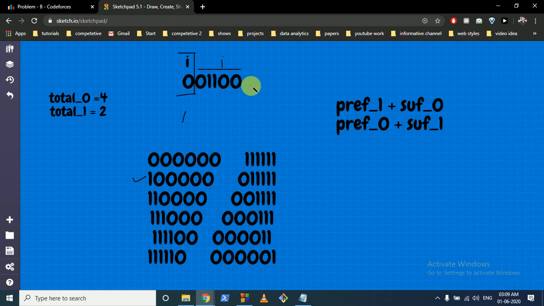So we are iterating, and then how we can check, our first condition is we want to convert all the ones till now we have encountered to 0.